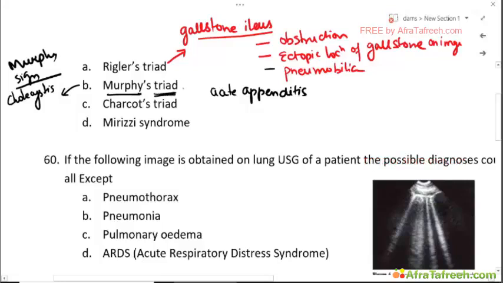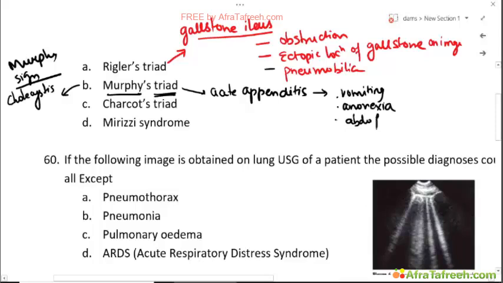But Murphy's triad is seen in acute appendicitis, and it constitutes vomiting, anorexia, and abdominal pain. Okay, this is typical for acute appendicitis.